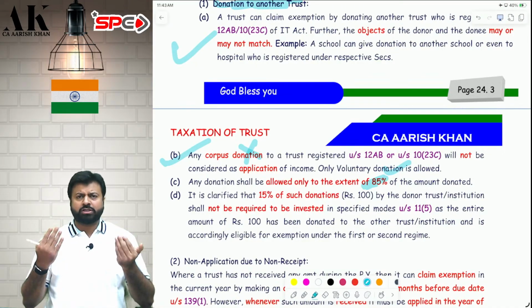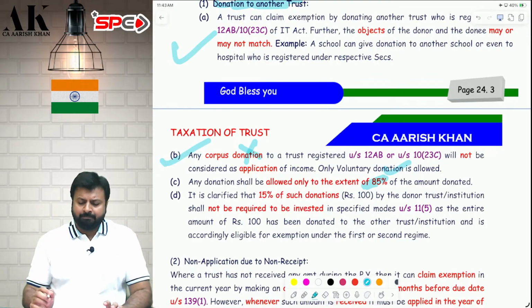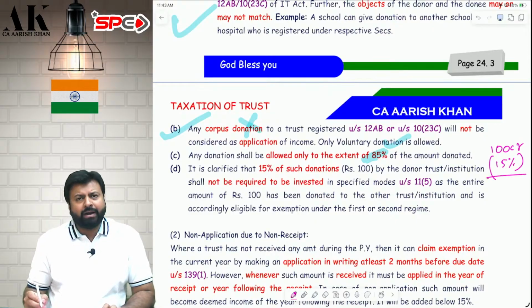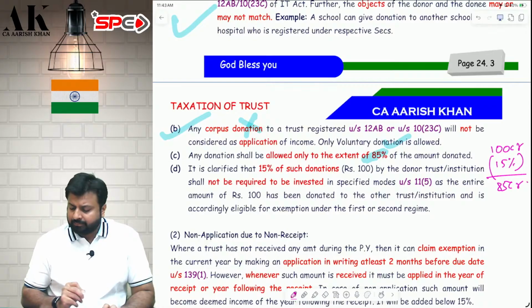So first of all, corpus donation not allowed. Voluntary donation also allowed to the extent of 85% only. Suppose I donated 1 lakh rupees as voluntary donation, I will get deduction of only 85,000 rupees. 1 crore, only 85 lakhs. 100 crore, only 85 crore. I will not get more than 85%. Plus, suppose my total income is 100 crore. Out of that, 15% is exempt by default. 85 crore is pending.